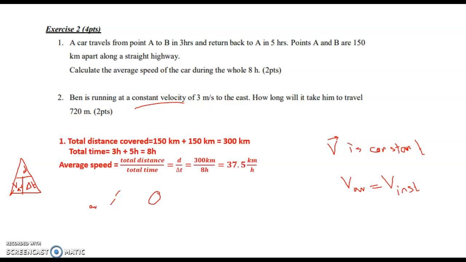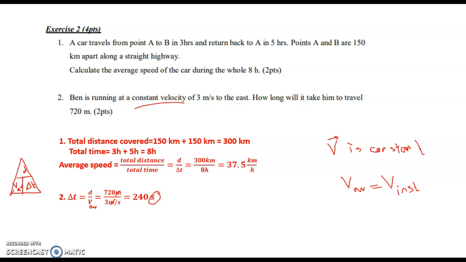So the total distance covered in this case is 150 kilometers plus 150 kilometers, because as the car goes from A to B, it covers 150. Then from B to A, it covers also 150. So together they are 300 kilometers. And the total time is 3 hours plus 5 hours, which is 8. Now the average speed is total distance over total time. So this is d over delta t. 300 kilometers over 8 hours is 37.5 kilometers per hour.